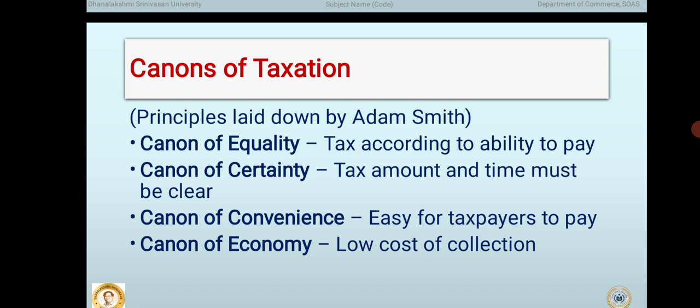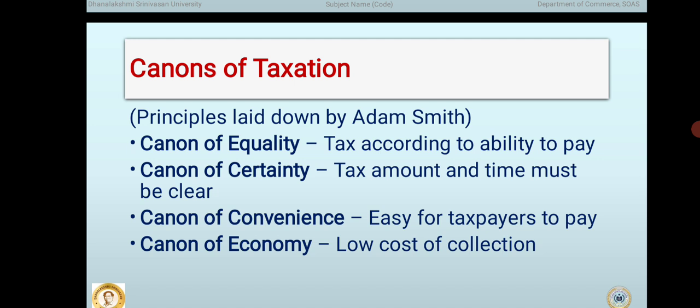The four basic principles of taxation are known as the canon of taxation. These principles help in designing a fair, simple and efficient tax system. In simple words, canon equals basic rules or principles. First, the canon of equality.